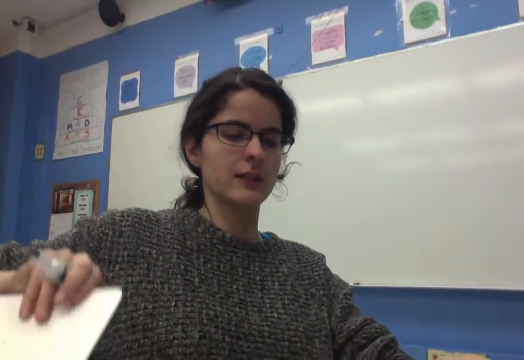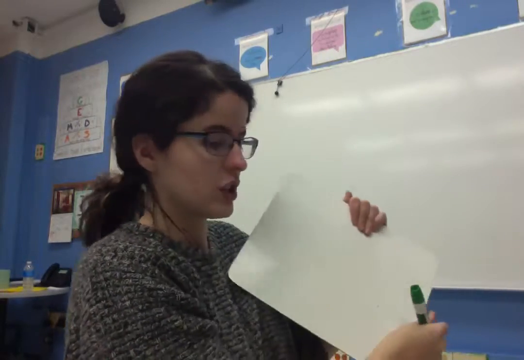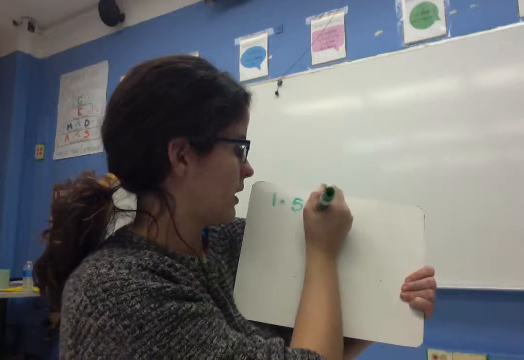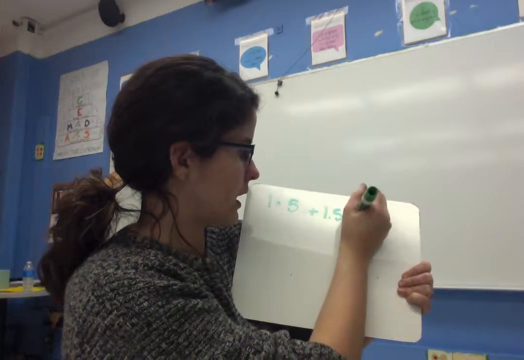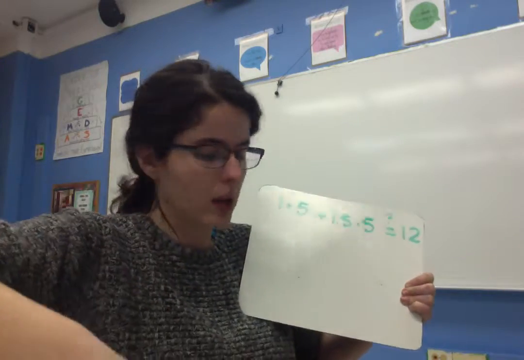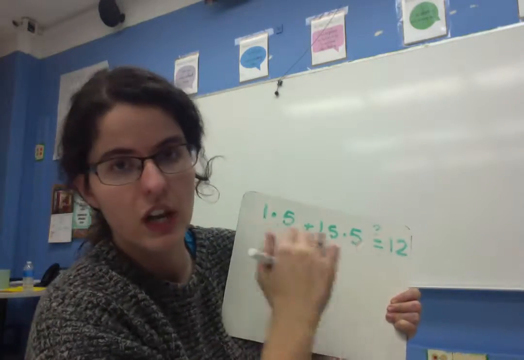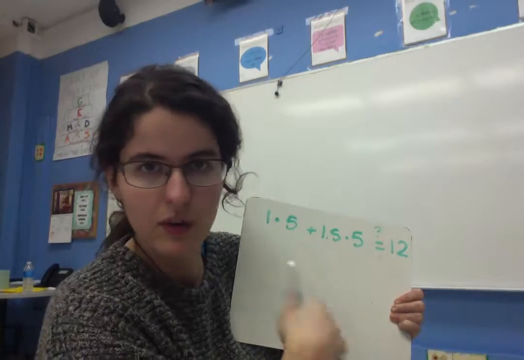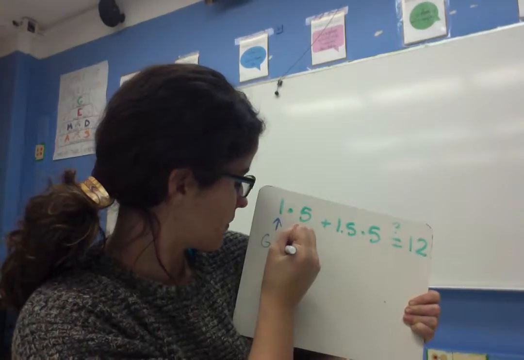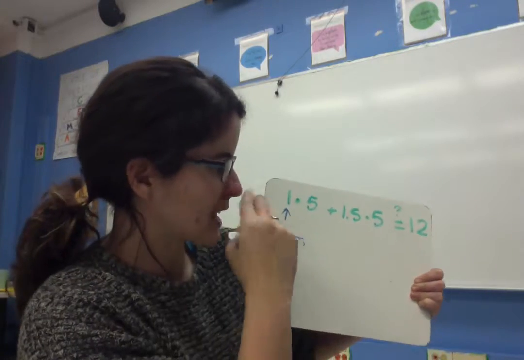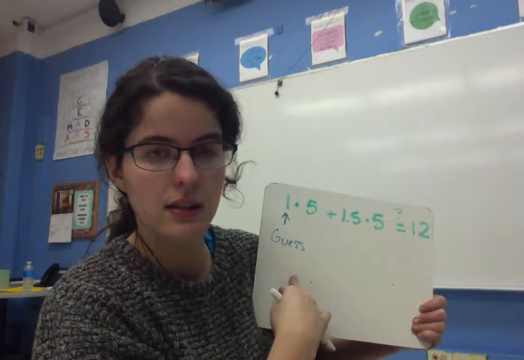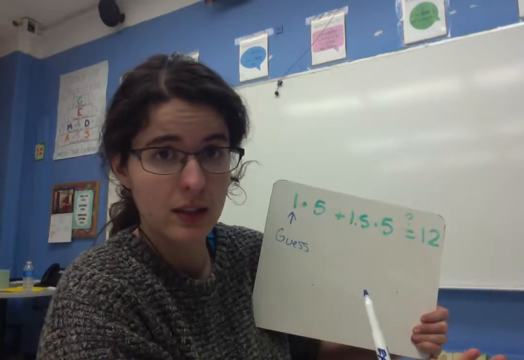So now I'm going to generalize. And to generalize, I'm going to rewrite my equation so that I can look at that. I had 1 times 5 plus 1.5 times 5 needs to be equal to 12. Is it equal to 12? The only thing that's changing, no matter when I'm guessing, if I were to guess other things, would be this quantity here. That's my guess. So that means that in the logic of this setup, that should be my variable, because that's the thing I don't know. How long does he run each day?